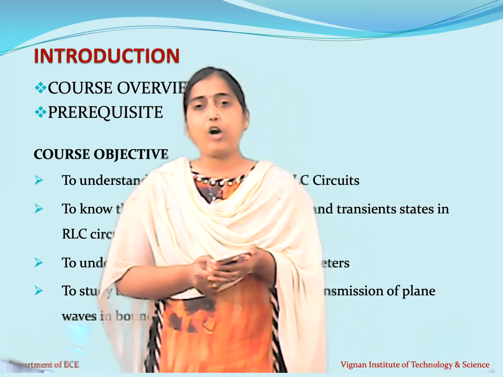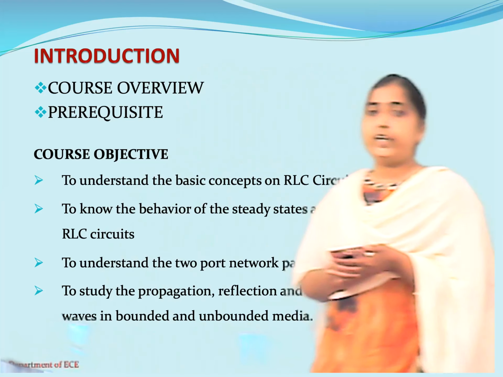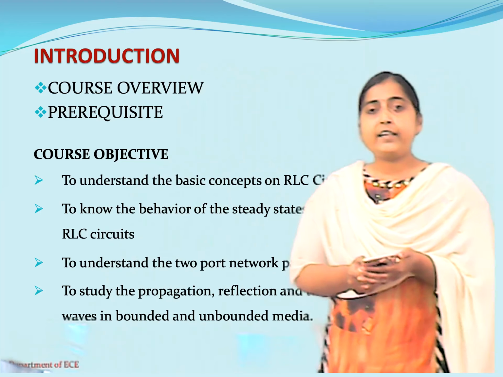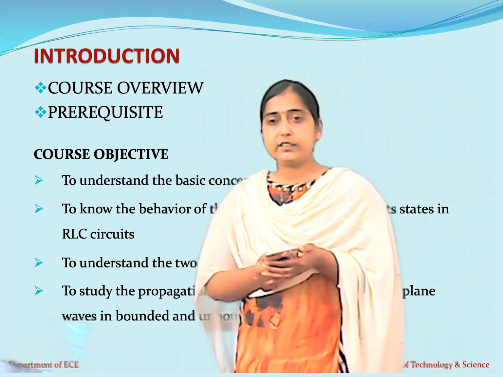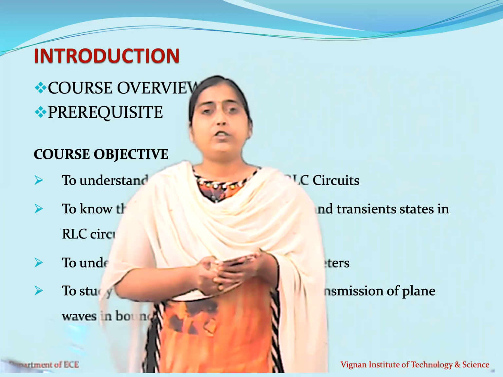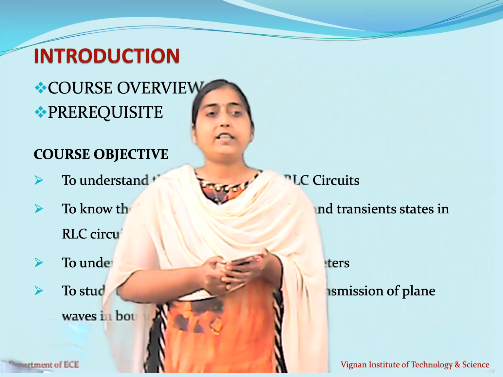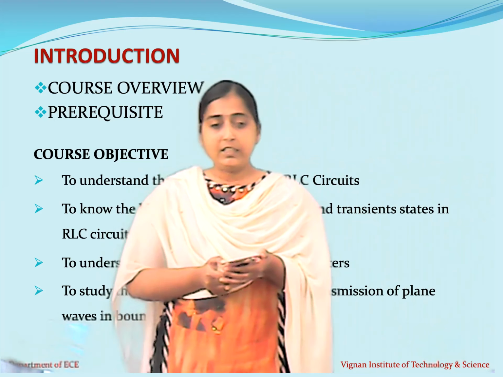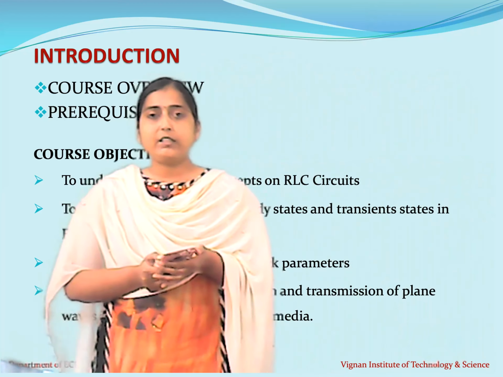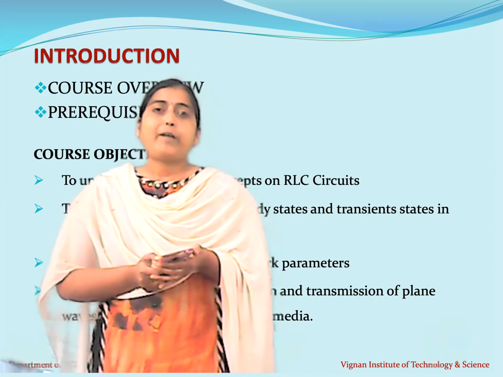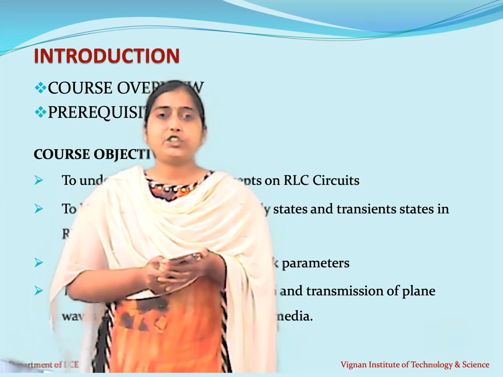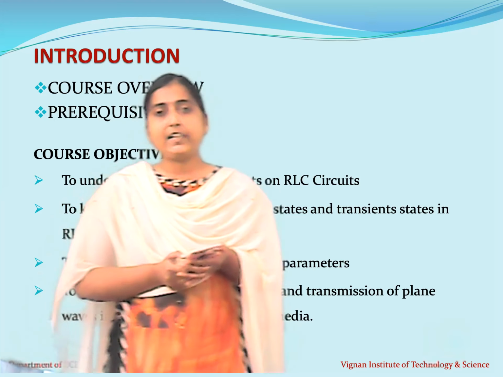Now coming to the third course objective, it is to learn about the two-port network parameters. So this is entirely a new concept as two-port networks is. So already in basic electrical engineering subject, you might have learned about bipolar junction transistor, which is a semiconductor device. So as we know that bipolar junction transistor is a 3-terminal 2-junction device that indicates that your bipolar junction transistor has 2 ports.